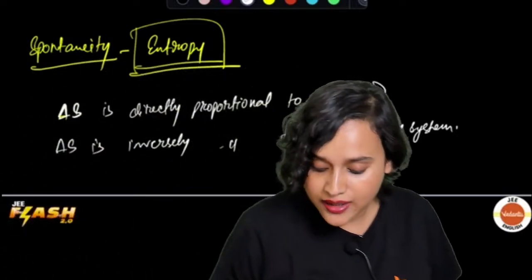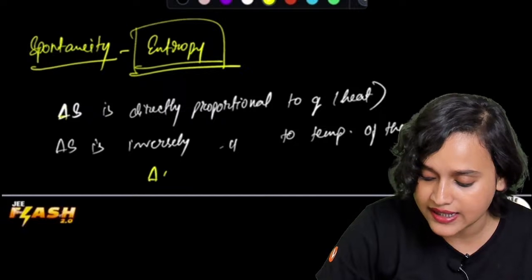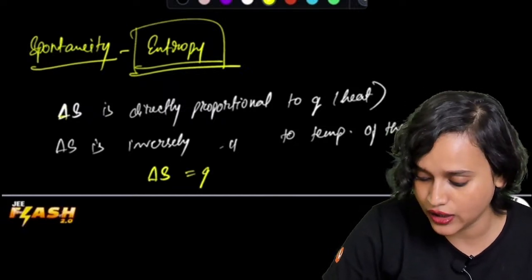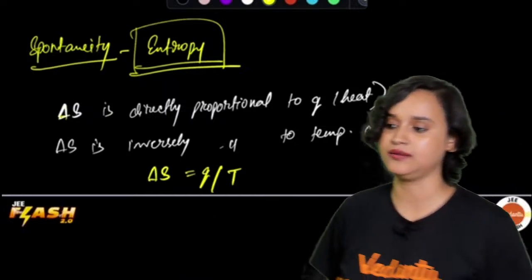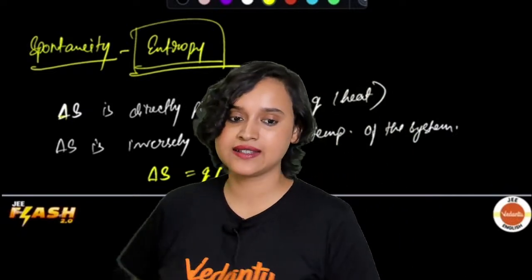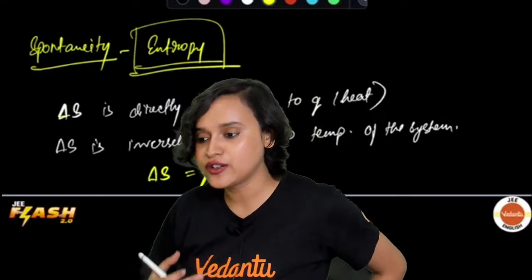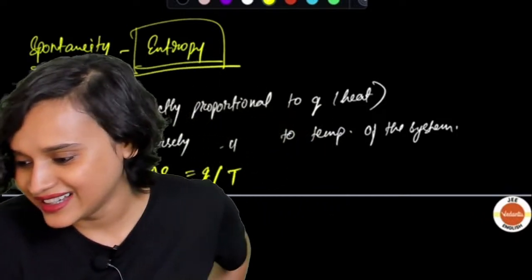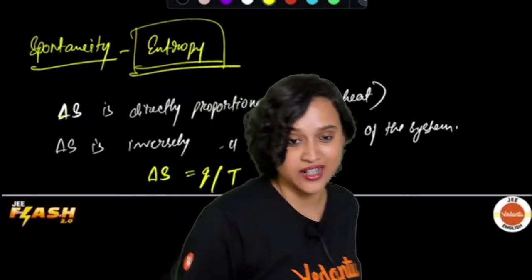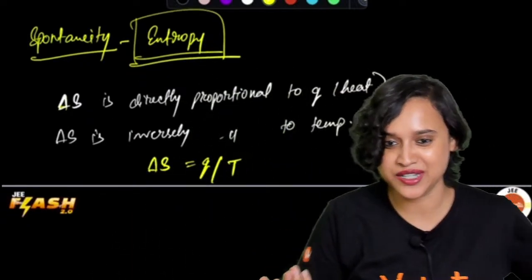Yes. So that means that together now we can say that delta S is equal to Q by T. Delta S is equal to Q by T. Alright. Now, me running to the playground, only if you have heard it. If you haven't, then it's not going to affect you.